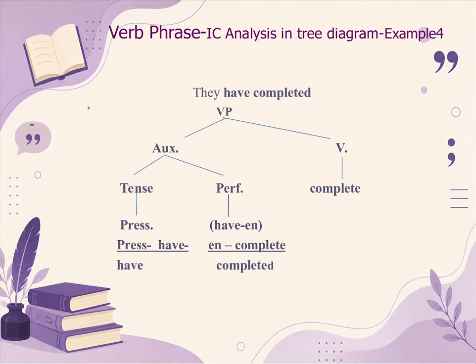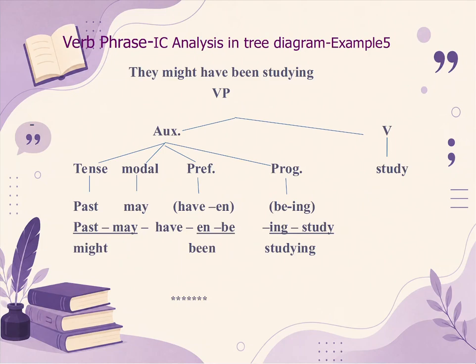The verb phrase consists of have completed. Have is the present indicative auxiliary, so it will remain have, and then the perfect indicative is plus en. The past participle of completed doesn't end with en, it is complete, completed, completed. So completed, and the main verb is complete.